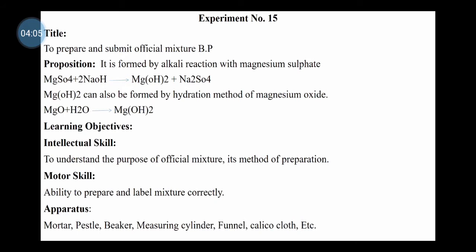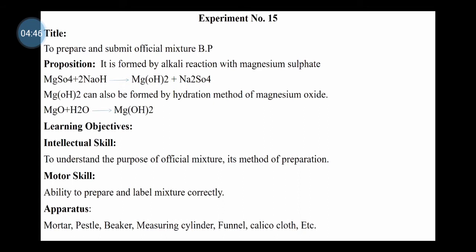So let's start experiment number 15: to prepare and submit Hoppischel mixture. It is formed by alkali reaction with magnesium sulfate. Magnesium sulfate, when combined with 2 molecules of sodium hydroxide, gives magnesium hydroxide and sodium sulfate. That magnesium hydroxide can also be formed by the hydration of magnesium oxide, that is MgO plus H2O gives magnesium hydroxide, Mg(OH)2.